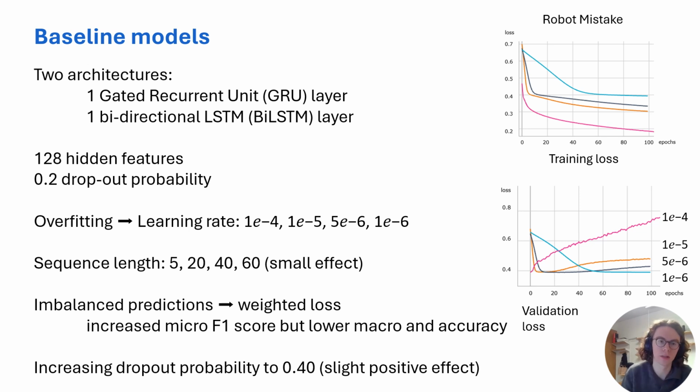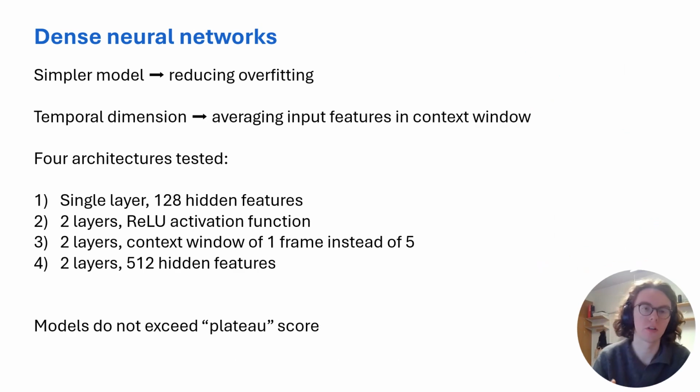And finally, also to combat overfitting, we tried increasing the dropout probability to 0.4, and that has a slight positive effect. But all of these interventions only had a small effect, so we looked into more drastic changes to these models. So first of all, we tried dense neural networks, because the two architectures that we tried before are relatively complex and tend to overfit. So we also tried simpler models, meaning very simple dense neural networks.